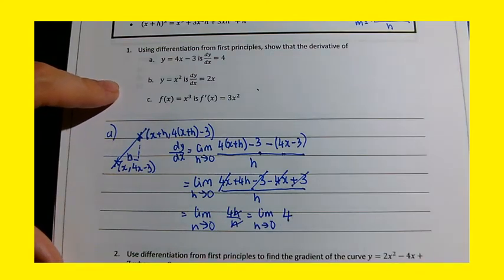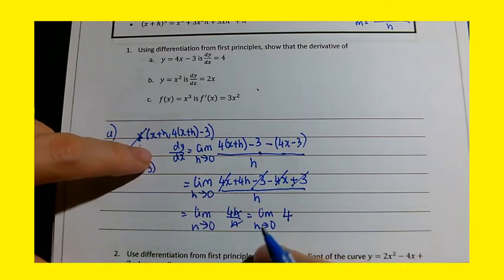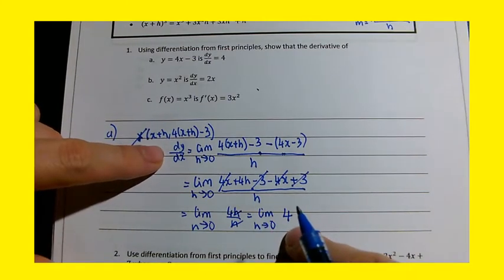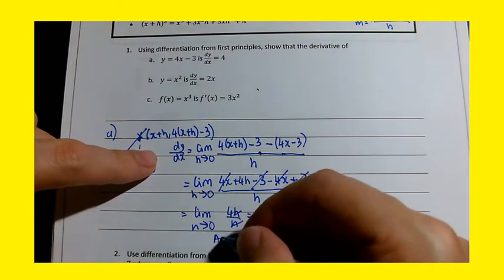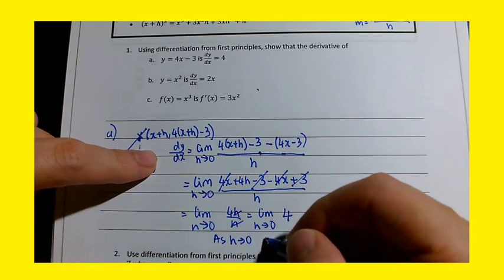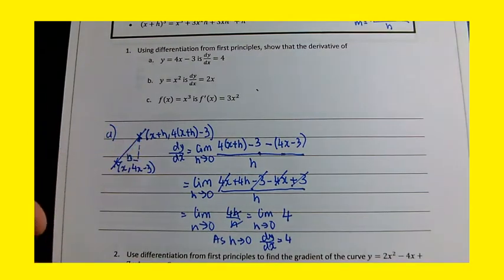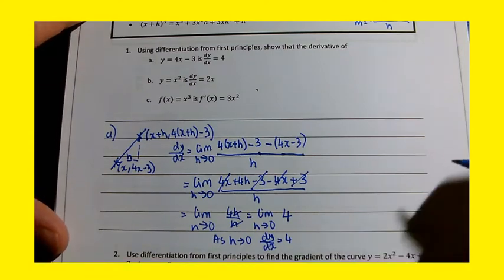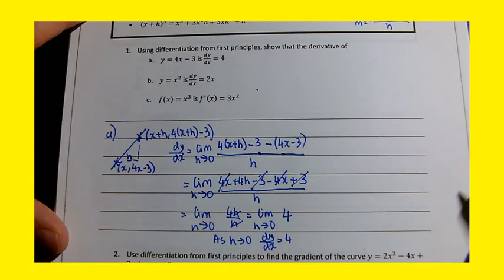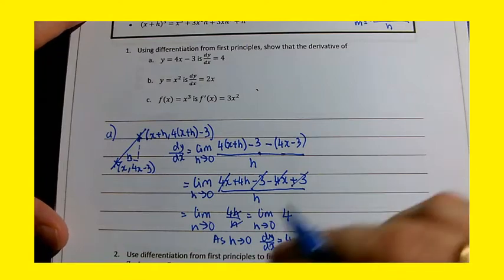Okay, so what you're left with, as h tends to 0, dy/dx equals 4. So I've shown that the derivative of 4x minus 3 using differentiation from first principles gives me a value of 4. So the gradient along that whole line is 4.